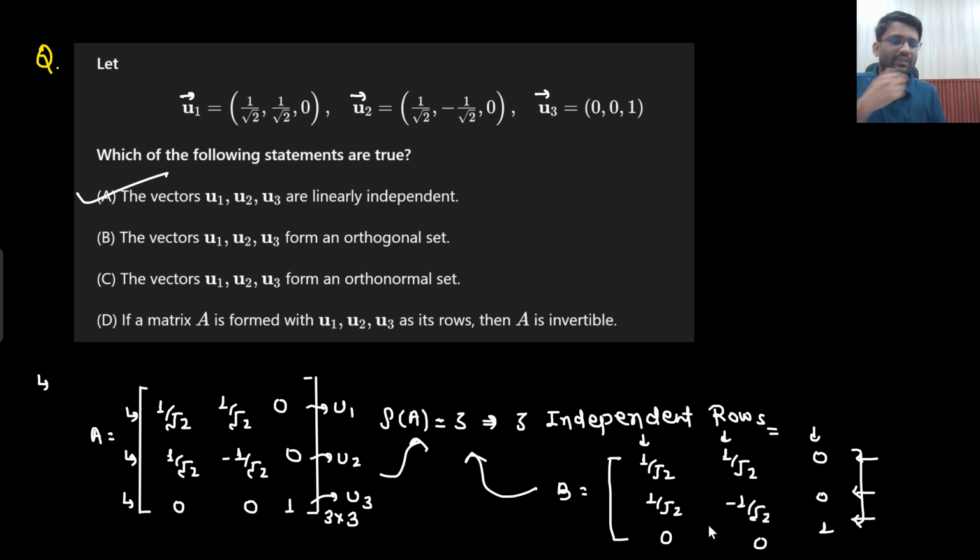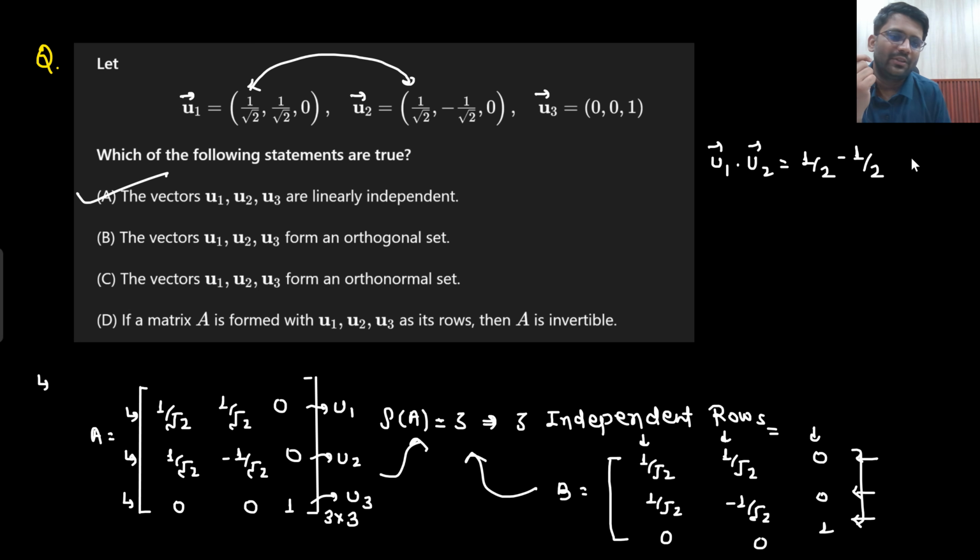Now are they orthogonal to each other? So what we need to do? We need to do u1 dot u2. If we do u1 dot u2, corresponding elements we need to multiply. 1 by under root 2 multiply with 1 by under root 2, what you will get? 1 by 2. 1 by under root 2 minus 1 by under root 2, what you will get? Minus 1 by 2. 0 multiply with 0, what you will get? 0. u1 is orthogonal to u2.